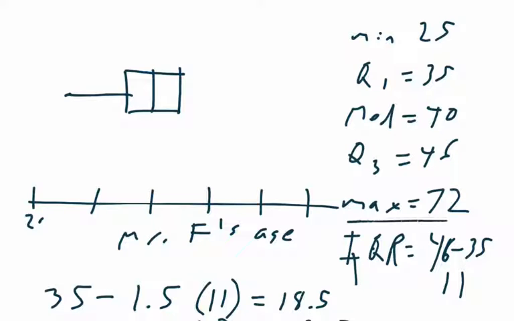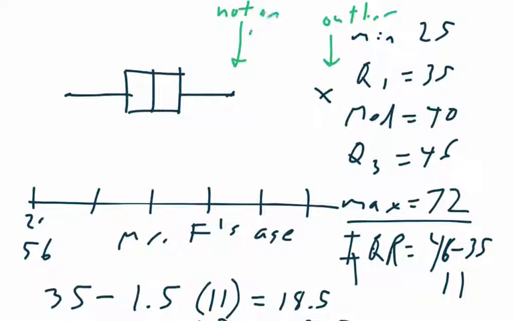Now, because this maximum is an outlier, I'm going to put an X at 72. So now go back through your data and find the highest number that's not an outlier. And that number was 56. So this is what my box plot looks like. It's called the modified box plot. Here's my outlier. Here's my highest number that's not an outlier. And that's how you make a box plot. If you have any questions, feel free to email me.